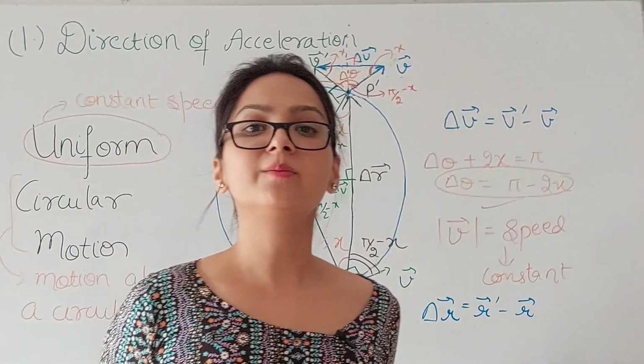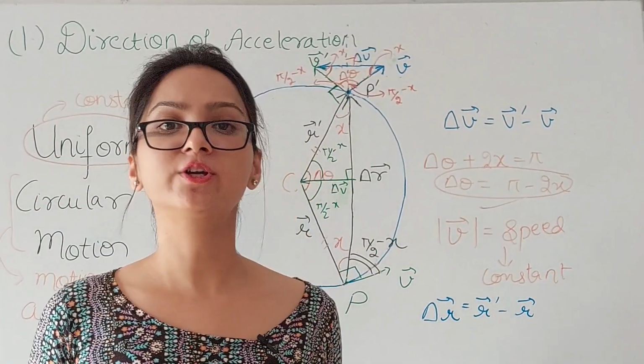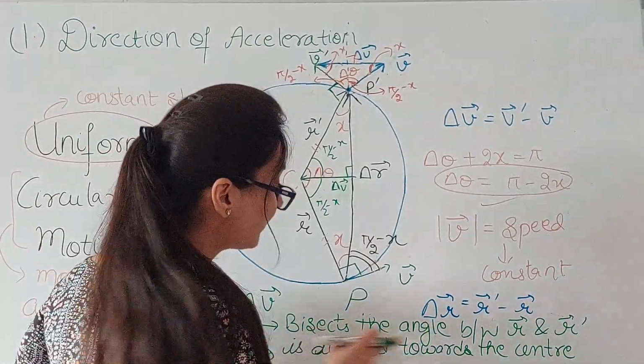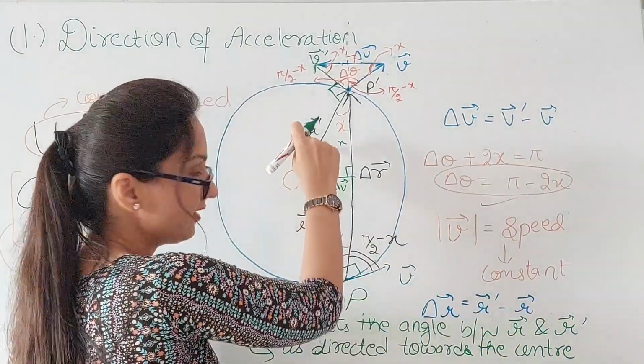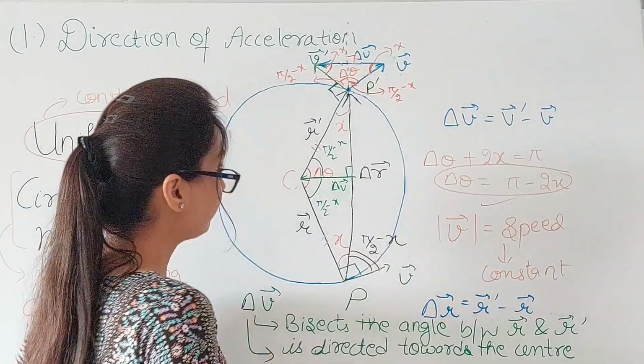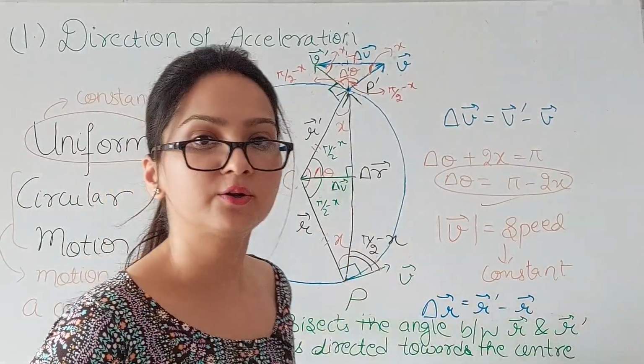So after so much effort, what is the result you have reached? The delta v, this bisects the angle between r and r dash. And this delta v is directed towards the center of the circle.